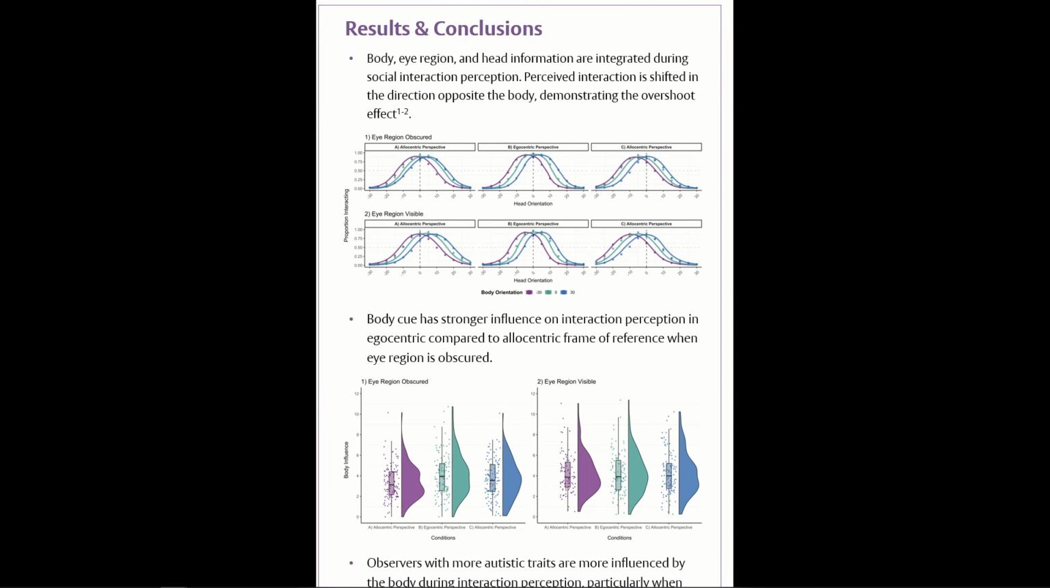We found that across eye visibility conditions and frames of reference, body cues are integrated with head and eye region information when perceiving social interactions. However, we found that interaction perception was shifted in the direction opposite the body. This is called the overshoot or repulsive effect.